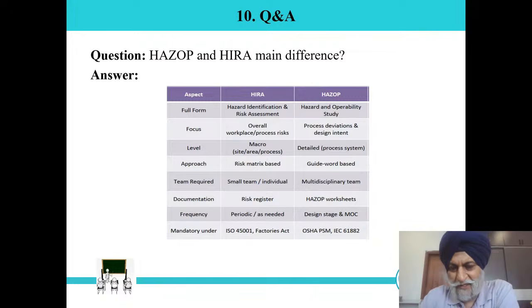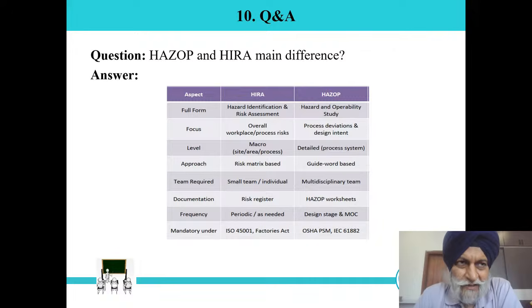From HIRA, we prepare a risk register, whereas from the HAZOP brainstorming session, we prepare a HAZOP worksheet. So records of HIRA are maintained in the risk register and records of HAZOP are maintained in the HAZOP worksheet. HIRA is required periodically and as needed. We can say cyclic HIRA, and as needed means whenever there is a change or modification. The same is applicable for HAZOP during the design stage and MOC. Actually, HIRA and HAZOP requirements are the same, because at all stages of the life cycle we need HIRA and HAZOP.